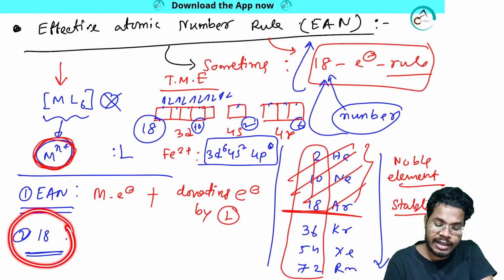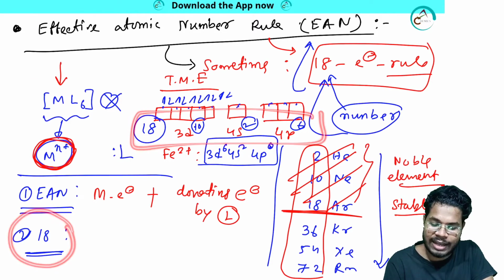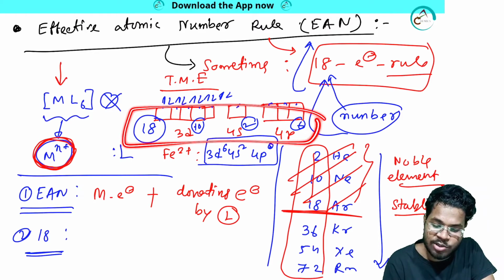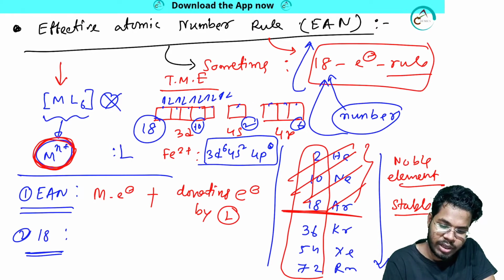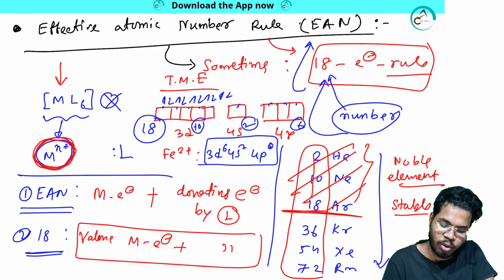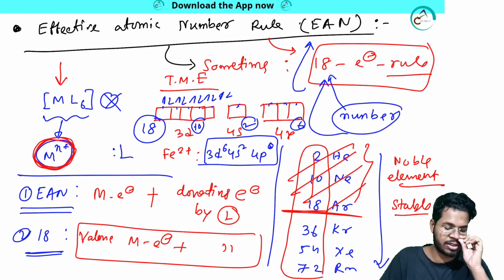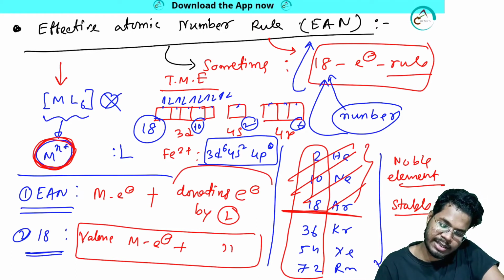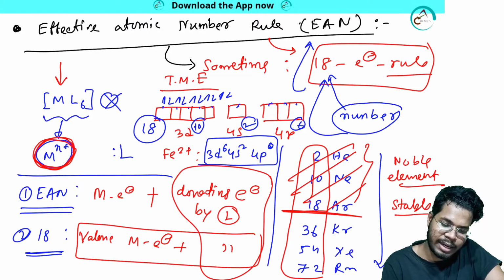But in the 18 electron rule, we consider only the valence orbitals of the metal: the valence metal electrons plus the electrons donated by the ligand. This is the same in both cases, but here is the difference.